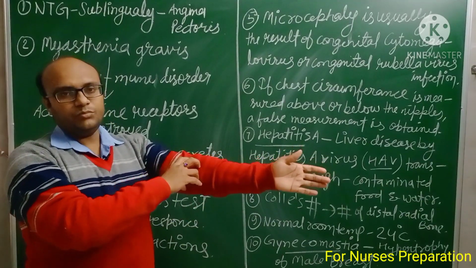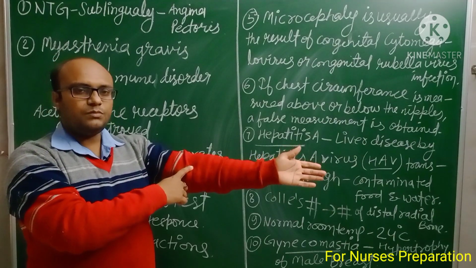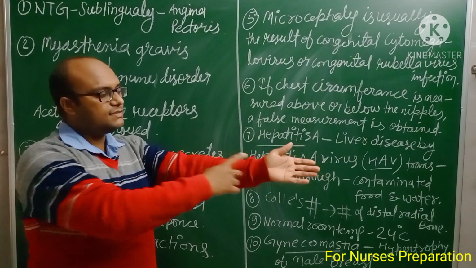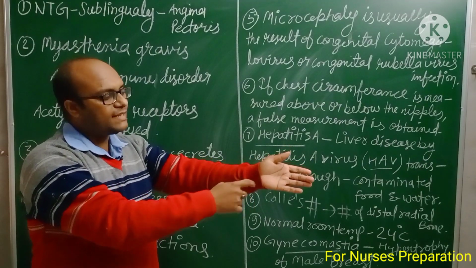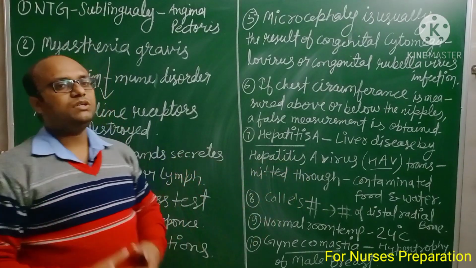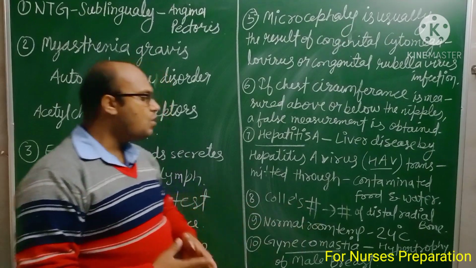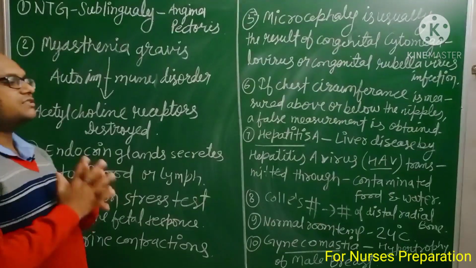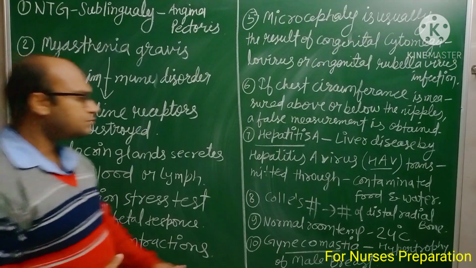This is the radial bone found in this part of our body. This is the proximal end of the radial bone, and this is the distal end of the radial bone. If a fracture occurs in the distal part of the radial bone, this fracture is known as Colles fracture. So always remember, fracture of the distal radial bone is known as Colles fracture.